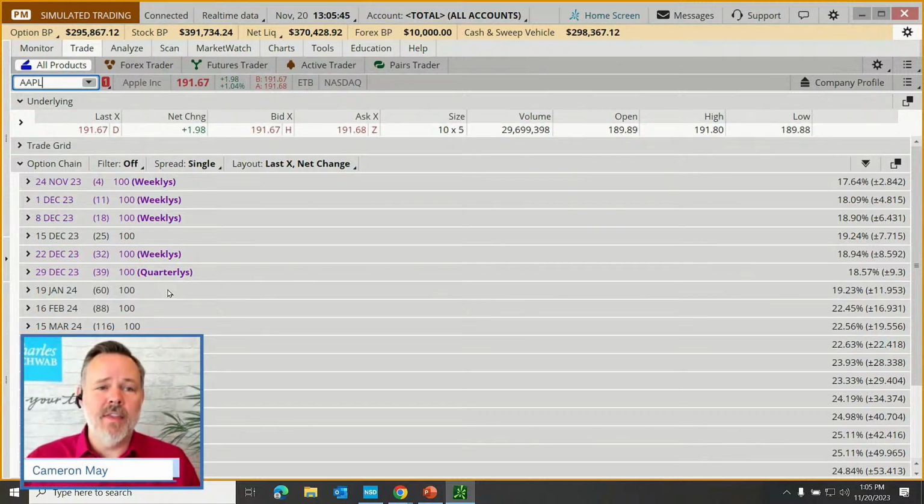Just to acquaint us with this, within the Trade tab, as with the other tabs on Thinkorswim, there's going to be a row of subtabs. In this case, we have something called All Products, which means that from this tab, we can load symbols and trade all sorts of products, including stocks and options and futures and Forex and all kinds of things like that. I'm going to focus our energies and attention on stock trading primarily, but also some options.